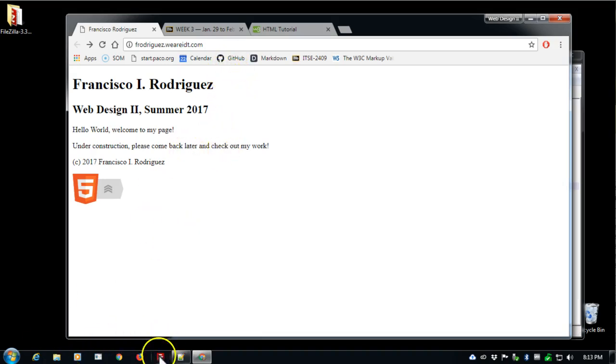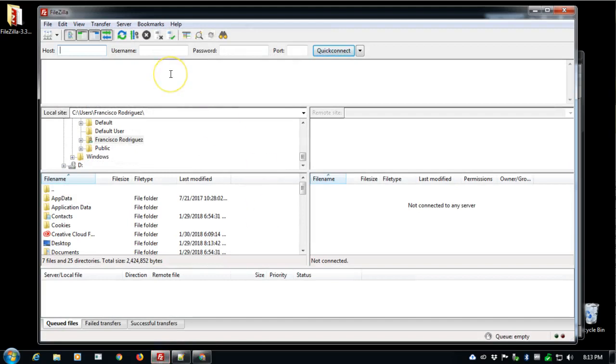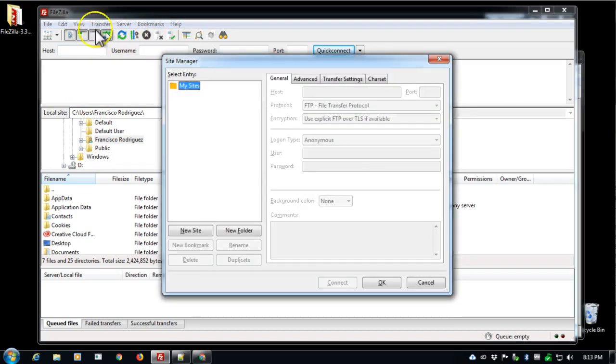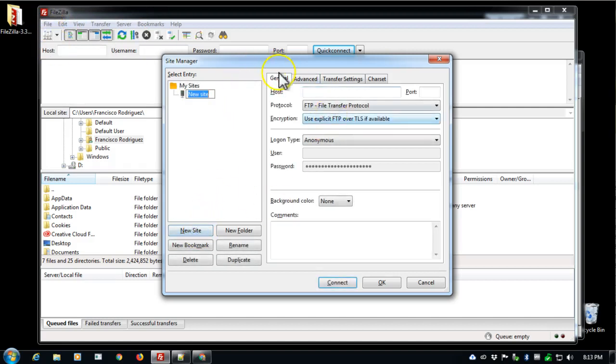Let me do that by going into FileZilla, and okay, I think this is the first time that I run it on this machine, so let me set up my site. I'm pressing Control S. I could have gone, I think, to File, Sites and create a new site, and you probably have already gone through this rigmarole, but I'll go through it again just to get this machine ready.